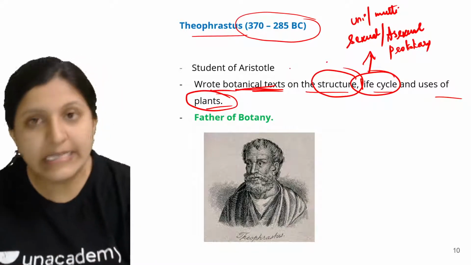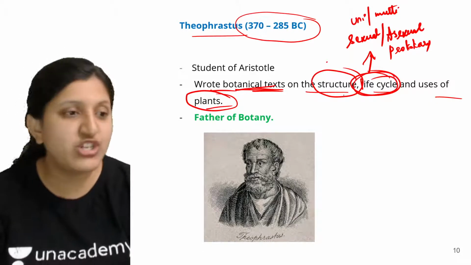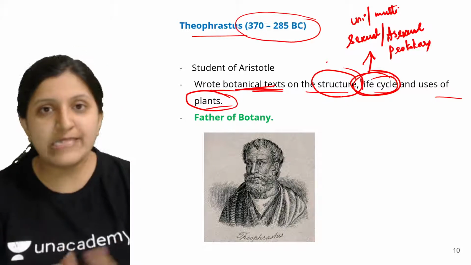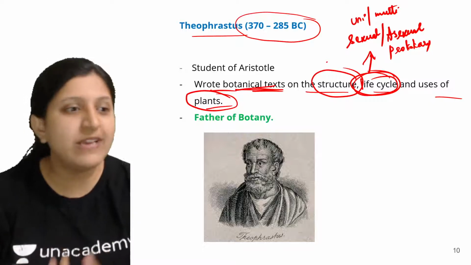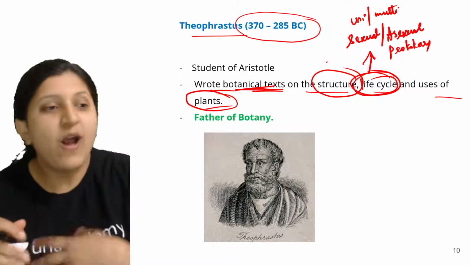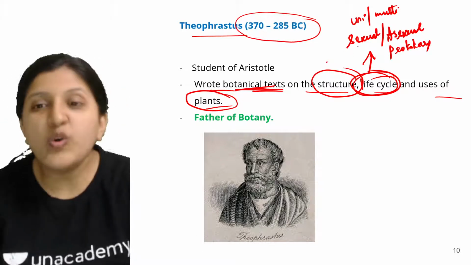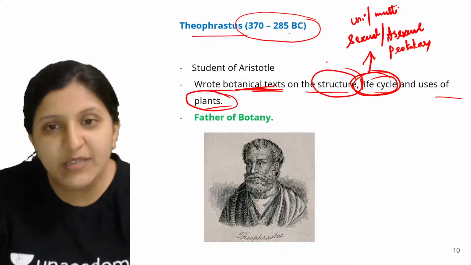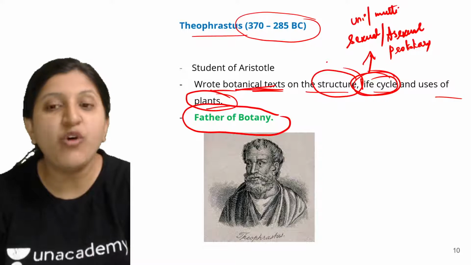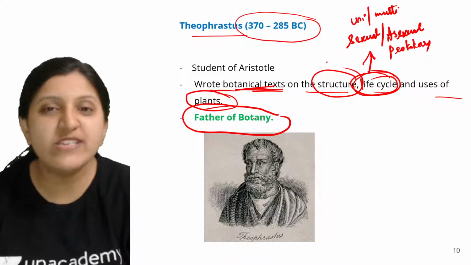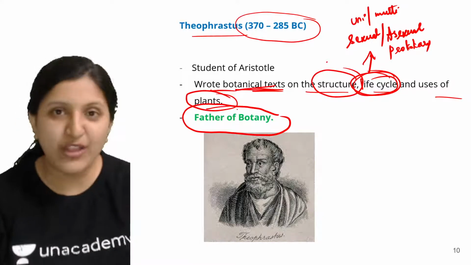After he studied the plant, he gave details on how it multiplies. Let's say we are studying a mango tree: how exactly this mango tree gives rise to a baby mango tree, how it grows, what the change is, what the life cycle is. All the details of the plant were studied by Theophrastus, and that is how he got the name father of botany. It is not that you observe one plant and overnight you are called a father of botany.